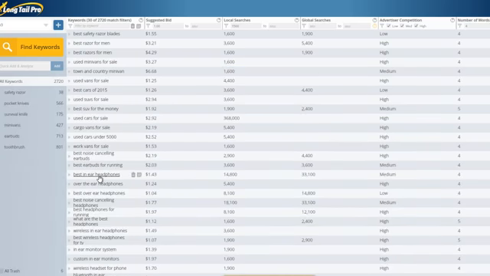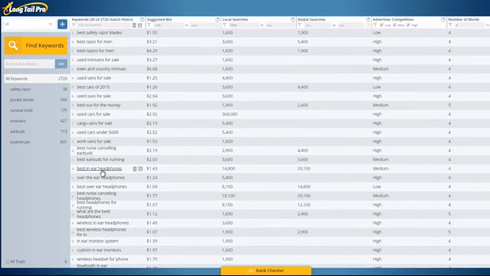So overall, you can see that Long Tail Pro really is a powerful way to conduct keyword research and to do in-depth competitor analysis, giving you all the information you need to determine whether you should target a keyword or not. This software is very powerful, it's easy to use, and most importantly, it's effective.